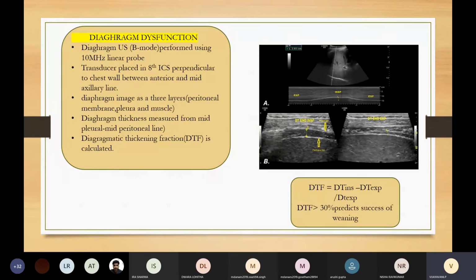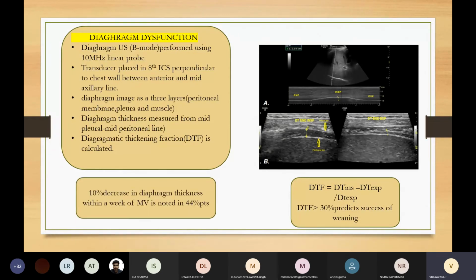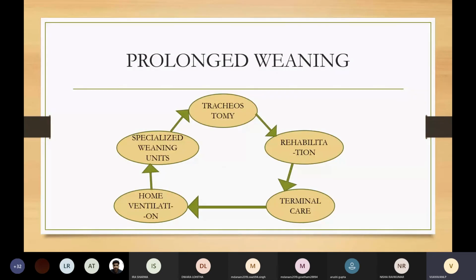Now, why do we have to assess diaphragm dysfunction? Because a 10% decrease in diaphragm thickness occurs within a week of mechanical ventilation, and this is noted in approximately 44% of patients who are mechanically ventilated. Now, what are the treatment options for patients with prolonged weaning? We can go for tracheostomy. There are many rehabilitation centers, terminal care, home ventilation, and specialized weaning units.